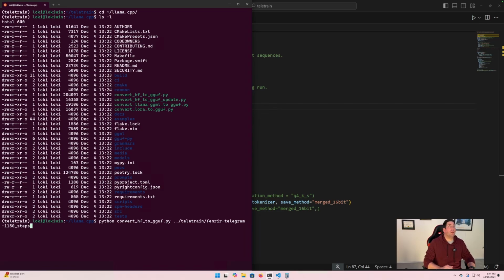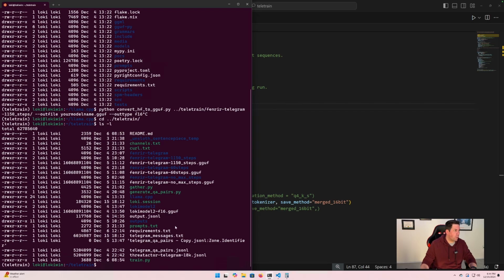Got it. And then we set an out file. And you just set that out file to whatever you want. So, you know, your model name .gguf, right? And you also want to set the out type to F16. And so if I was to run this, we would get a single GGUF file that we can then use. So let's go back to that main folder and look at the files in there. And so you can see I have a couple of them in here.